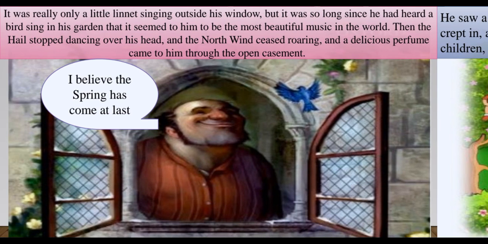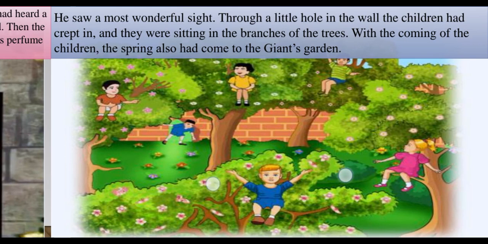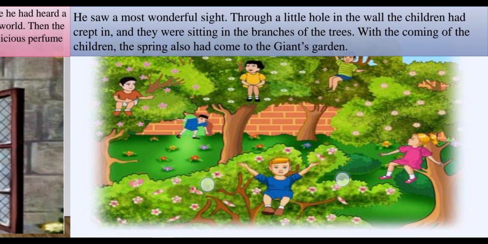It's been so many months since he had heard the bird song. So he thinks, at last, I think the spring has come. But what made the spring season come to my garden? So he sees there in his garden, there was this wall which he had constructed. There's a big hole in the wall. And through the wall, children had started coming in. As you all can see in the next page, children had come through the hole. Can you see a small hole and a child entering the garden?